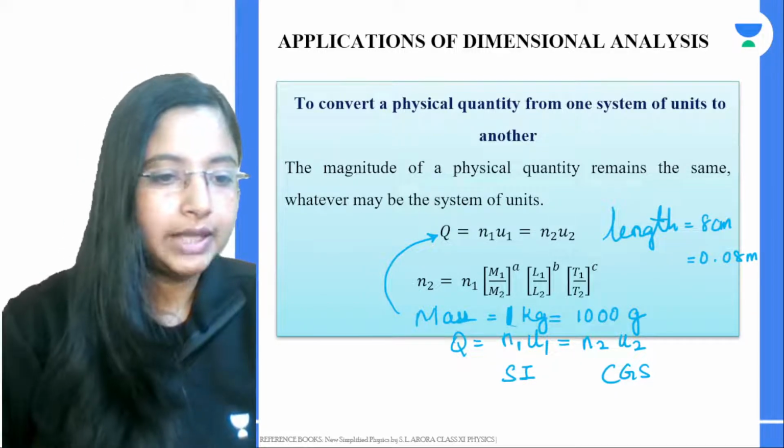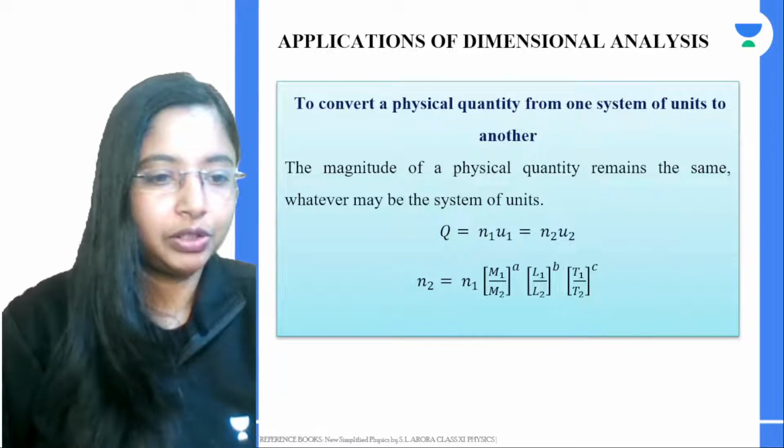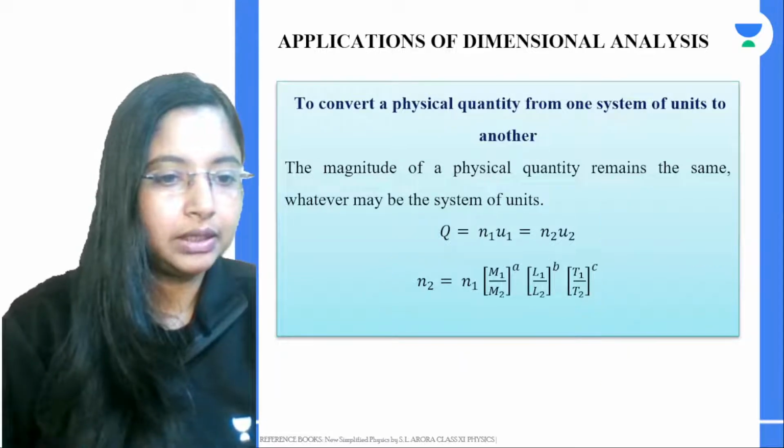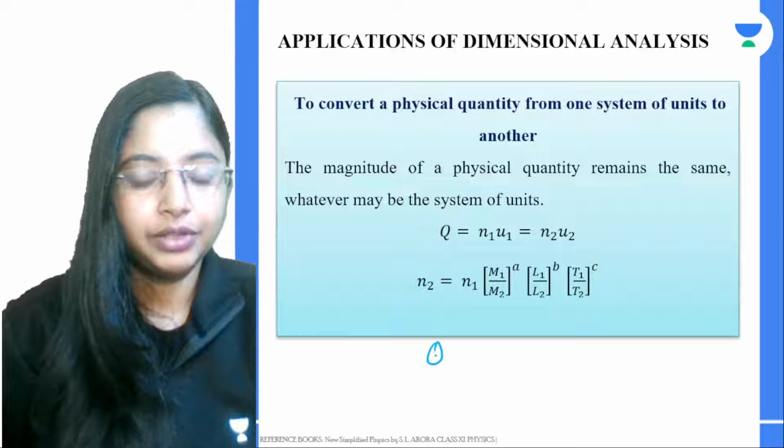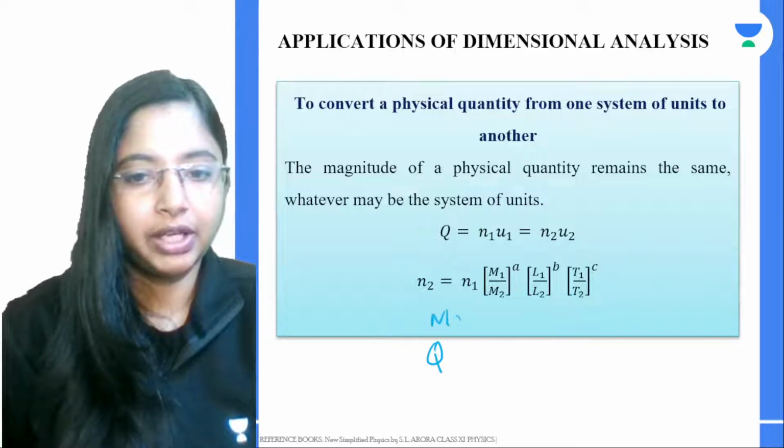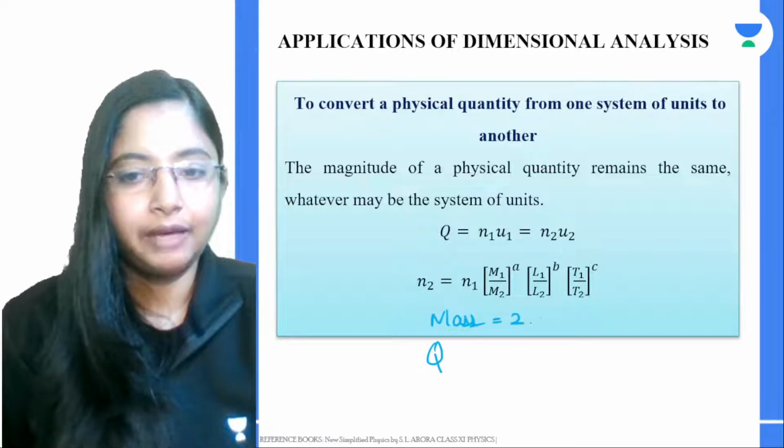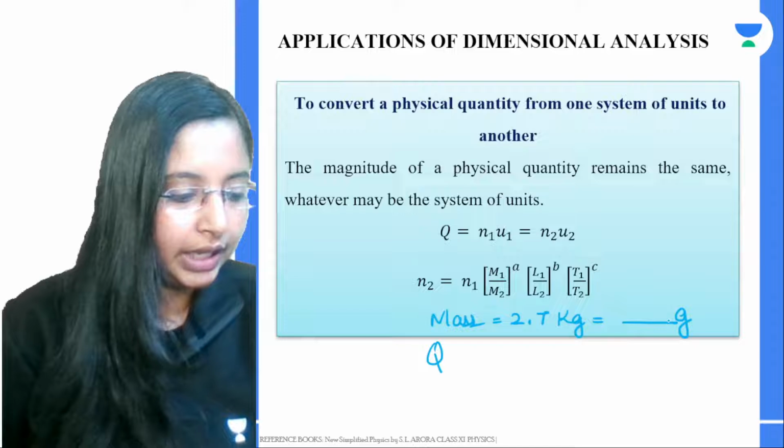For example, right now, let's say we have a particular quantity. We know the answer, but let's say the quantity is mass, and we have 2.7 kgs of mass, and we want it in terms of grams. We know the answer for it.